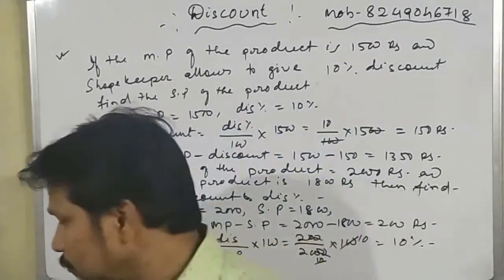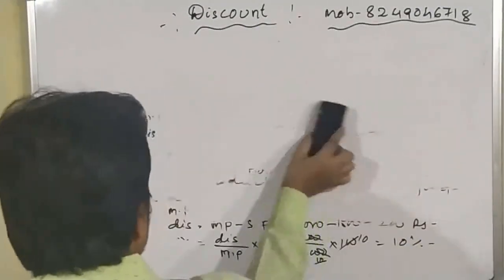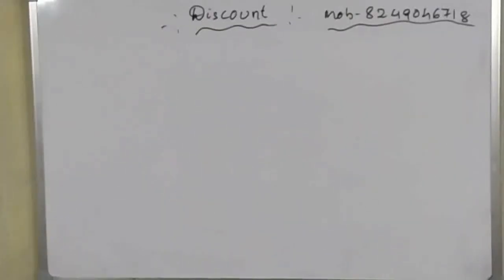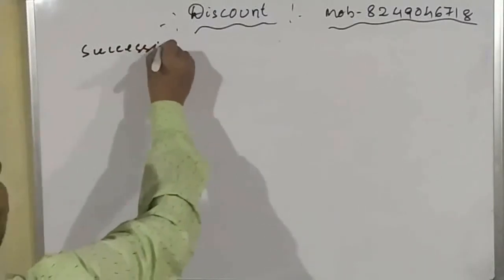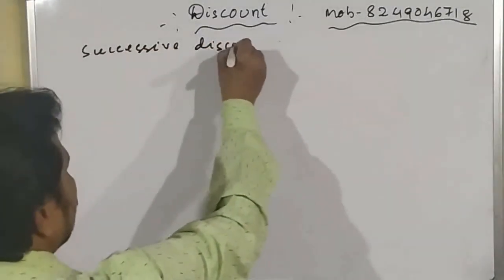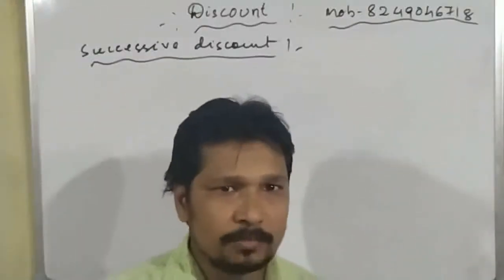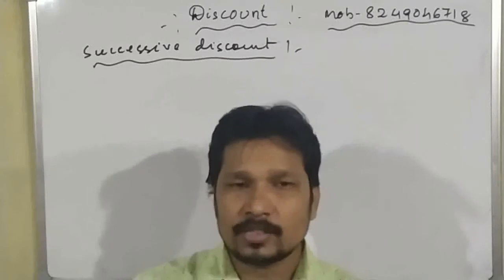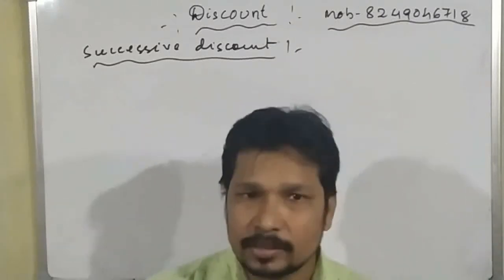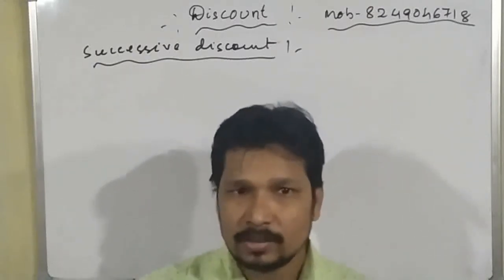Okay students, now a further case. We will read the successive discount. What is the meaning of successive discount? Sometimes we can see that in a product two discounts are given. First, suppose, 20% discount and 30% discount. So if more than one discount is offered on any product, then it is known as the successive discount.